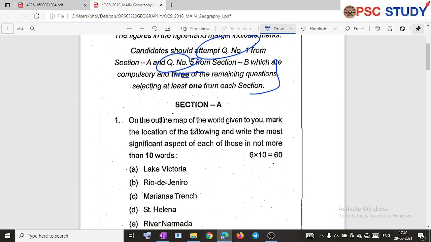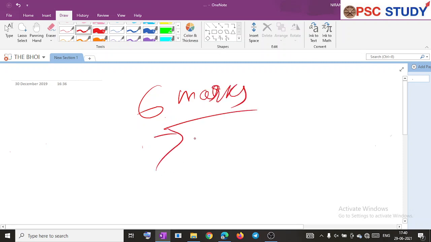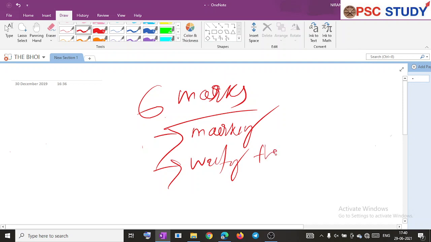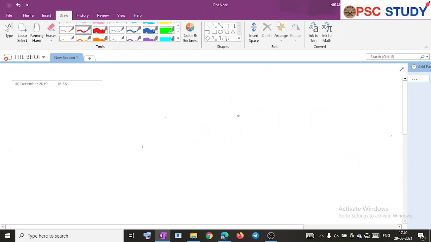And another thing: in the valuation of this question, it will be 6 marks for two things, marking and writing the significant aspect. For writing you will get 3 marks, and for marking you will get another 3 marks. So 3 plus 3 is 6. This is the main thing.